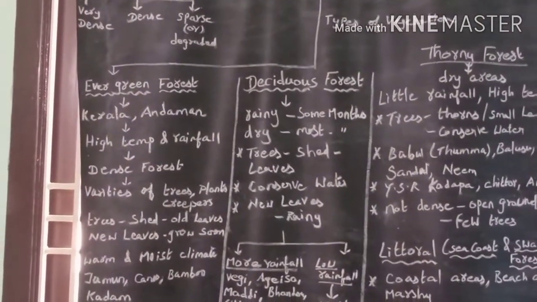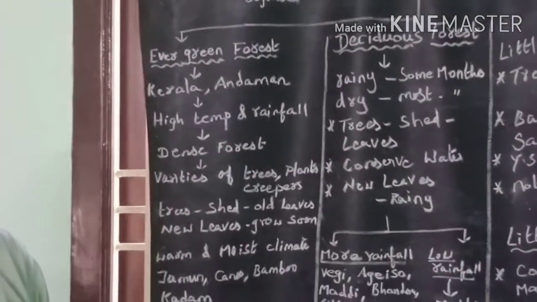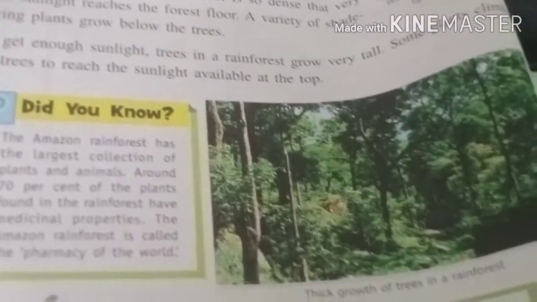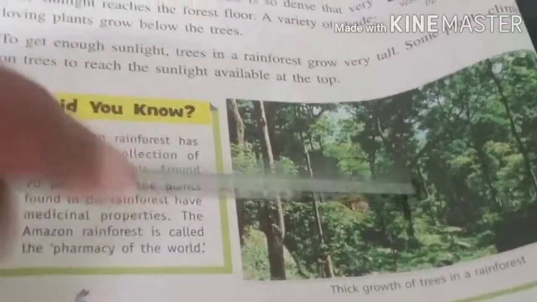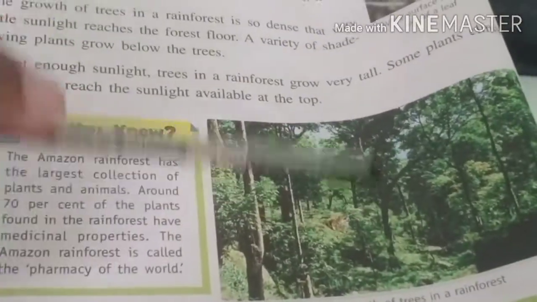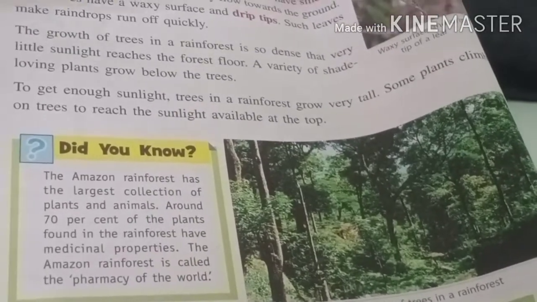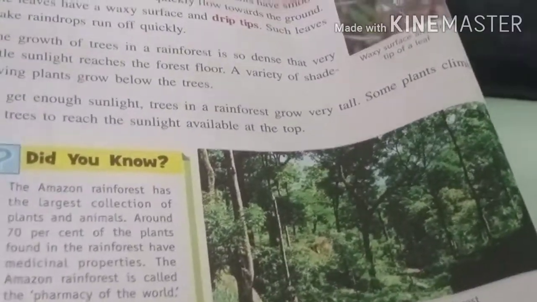Evergreen forest is found in the equatorial regions, which get high temperature and high rainfall. Which region gets high temperature and high rainfall? The equatorial region gets high temperature and high rainfall. Hence, evergreen forest is located in the equatorial region.